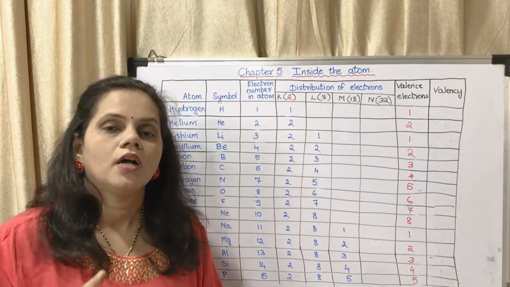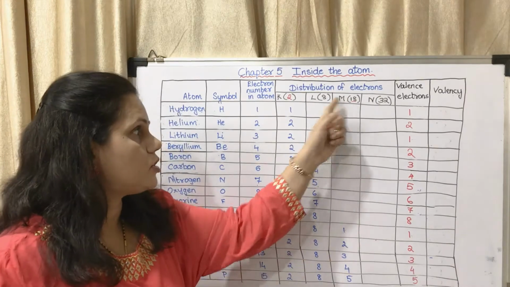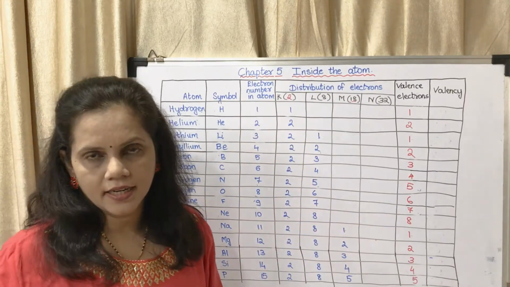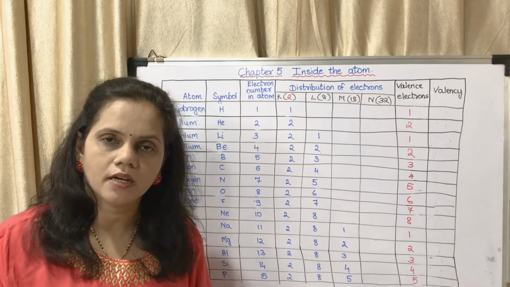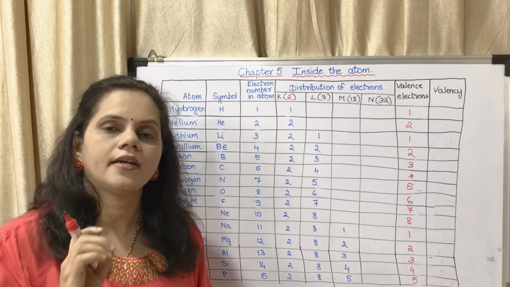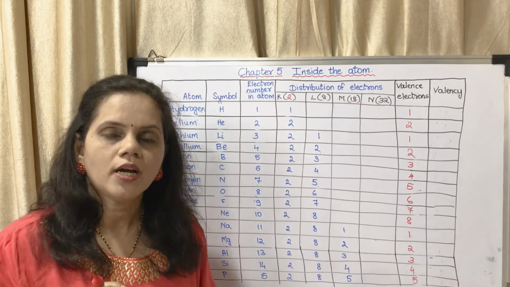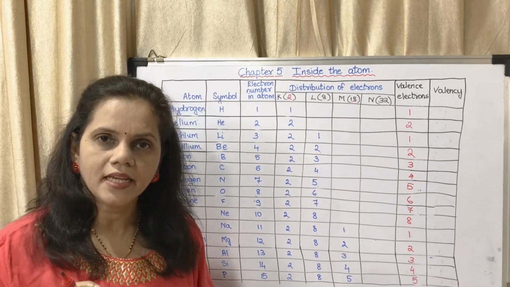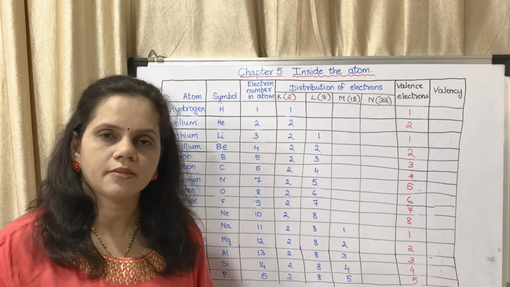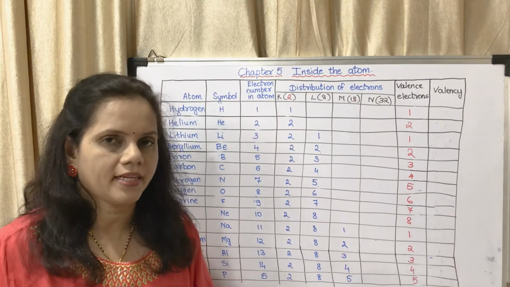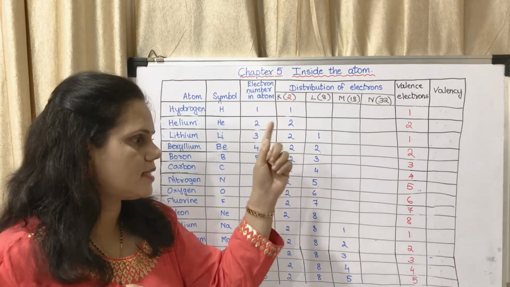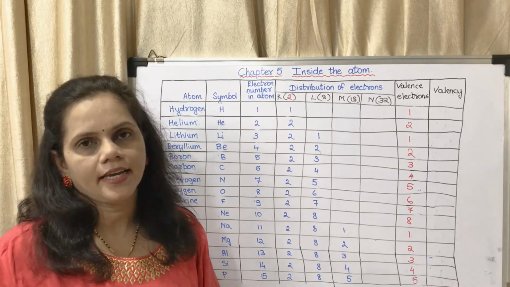You cannot write M shell first, L shell second, K shell last. You have to write in the order K, L, M, N. K maximum is 2, L maximum is 8, M maximum is 18, and N maximum is 32. So this is how to find the valence electrons.